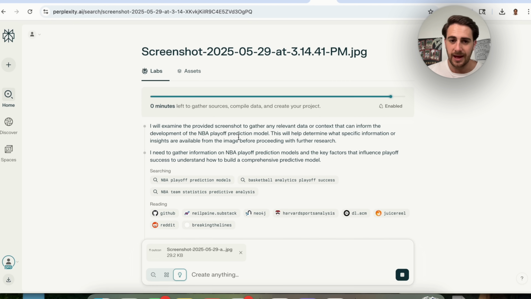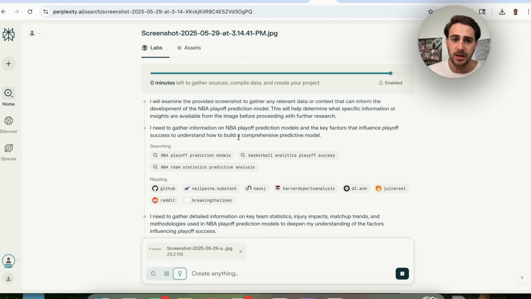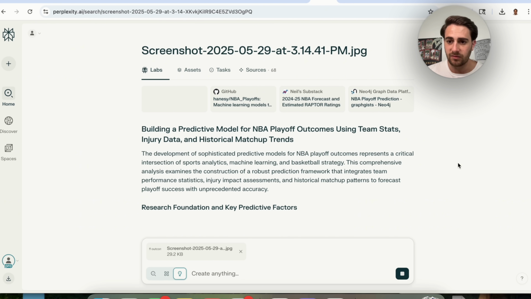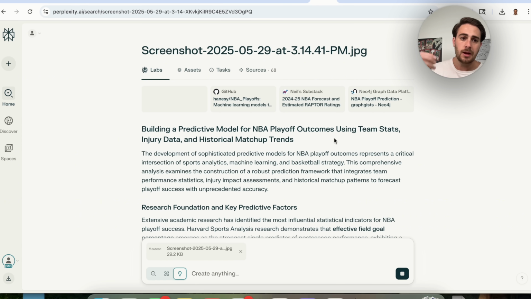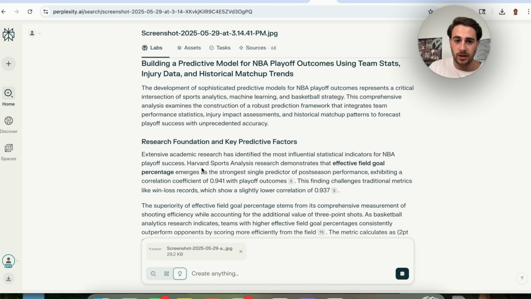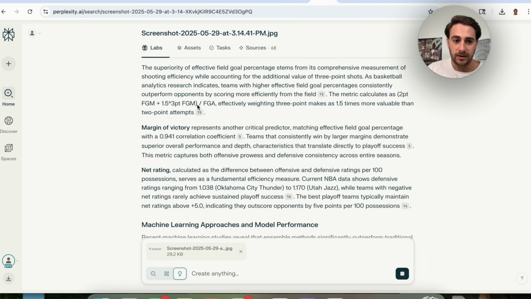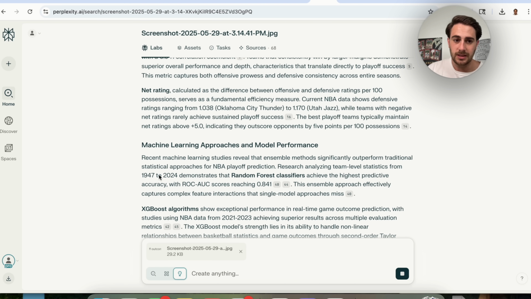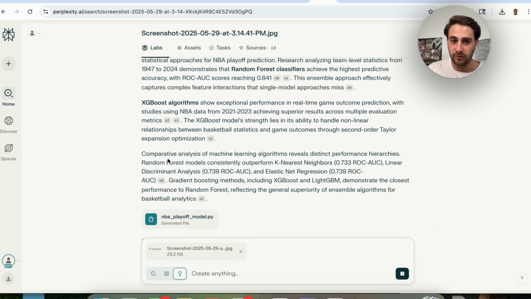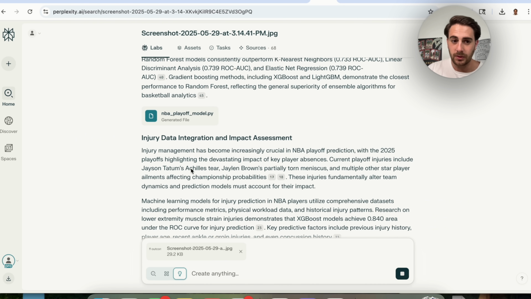In addition to that, if we come over here, we'll be able to see that this is almost done right here. In fact, this is literally finishing up as we speak. So build a predictive model for NBA playoff outcomes using team stats, injury data, and historical matchups. This goes through and does the research foundation, key predictive factors. It gives us those. It takes a machine learning approach and model performance, goes through and actually builds that.